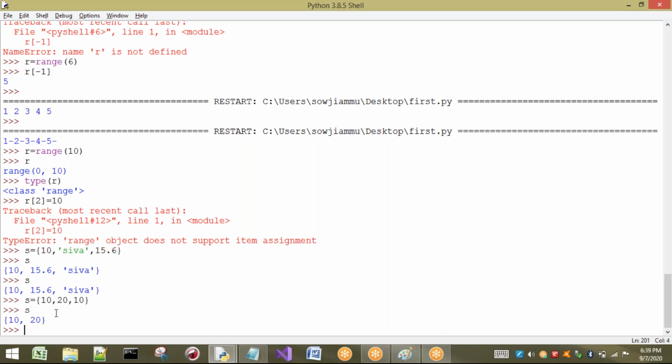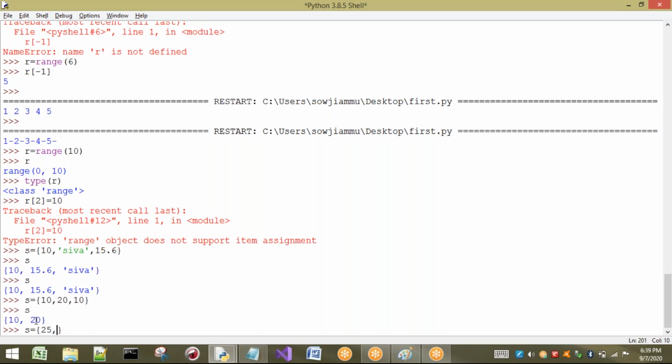the duplicate values. So how is it going to be done? See, first 10 will be stored, next 10 will be stored, and when the other 10 is going to be stored, before storing this 10 value into the set, it will check with all the elements. If the element is already present in the set, it will not store it into that set. So we can say what? Duplicates are not allowed.